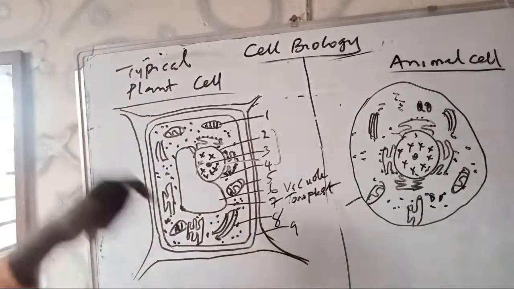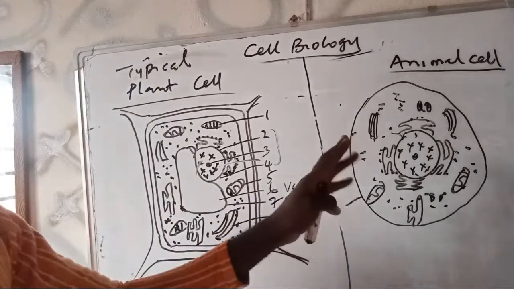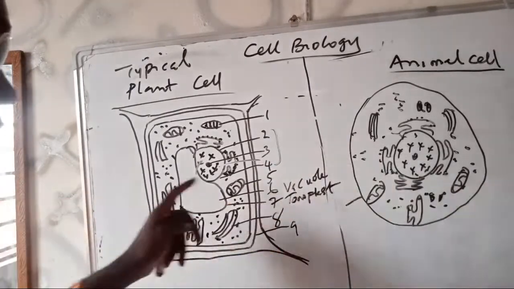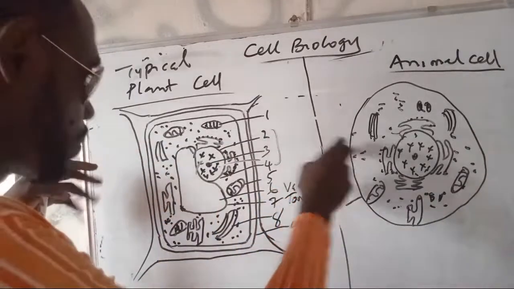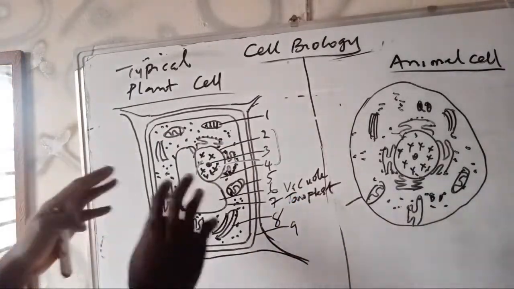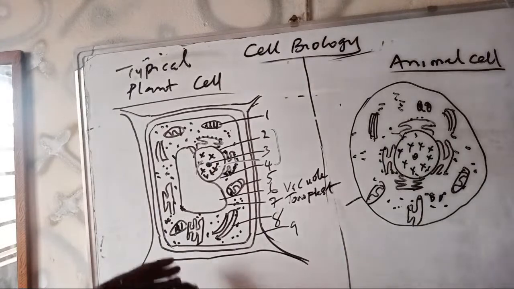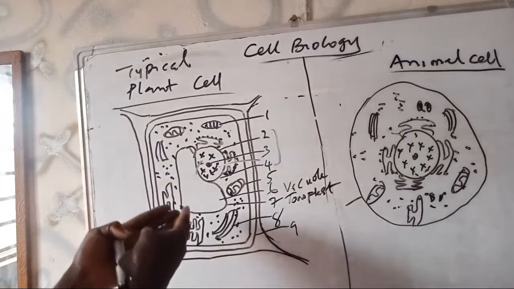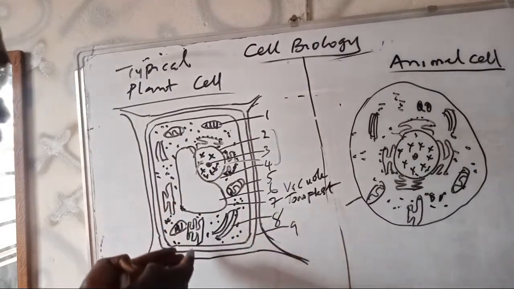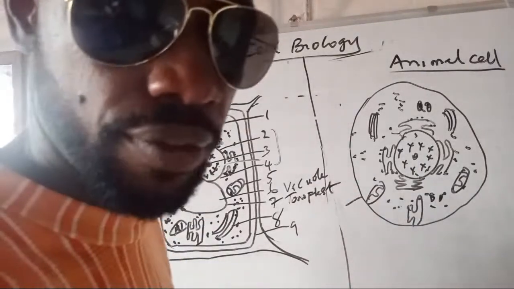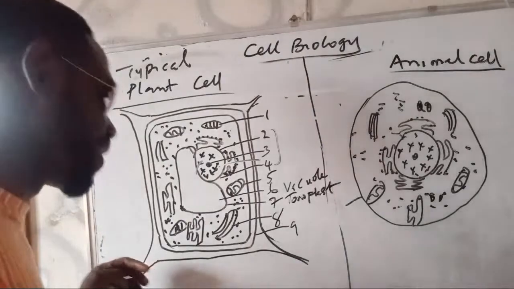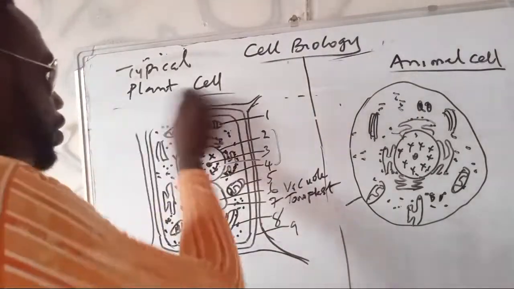Remember, there is no large vacuole in this cell, but there is a large vacuole here, and that is for the plant cell. There is no cell wall here, but there is a cell wall here. At least that's enough to make a difference. But both of them have mitochondria, Golgi body, endoplasmic reticulum, nucleus, nucleolus. So these are their similarities, although indirectly I've done what I said I was not going to do. But thank you for being there so much.